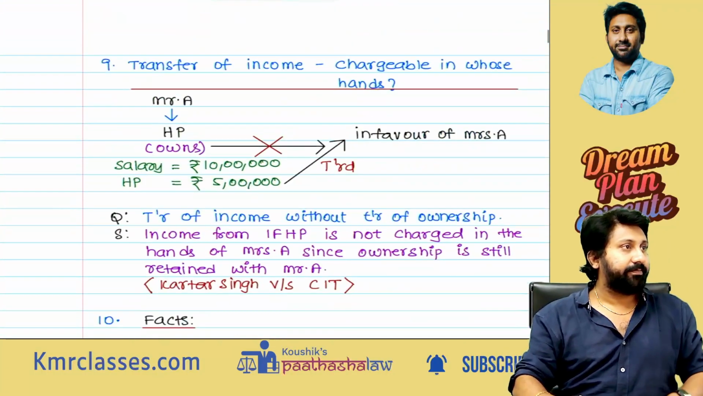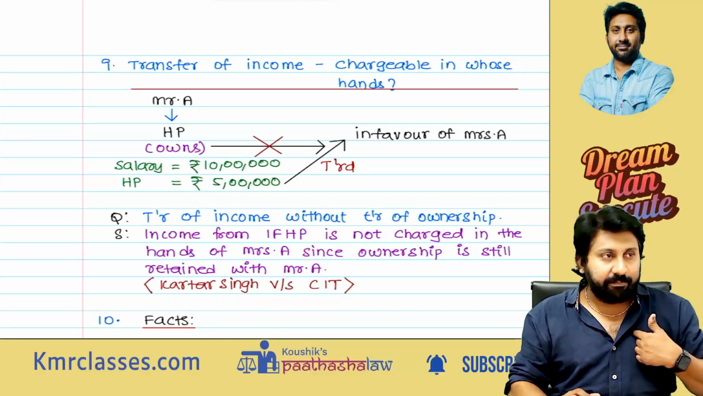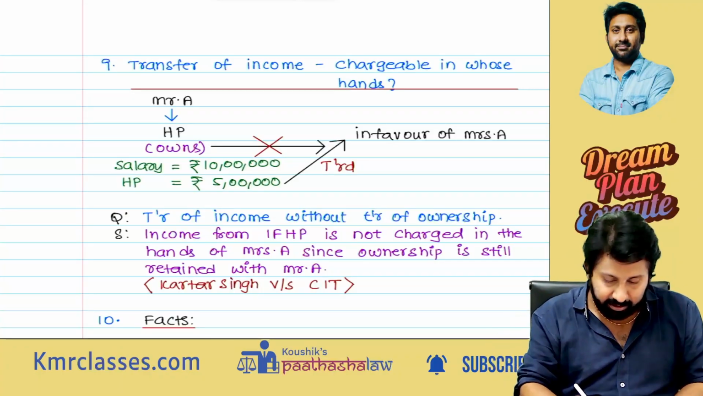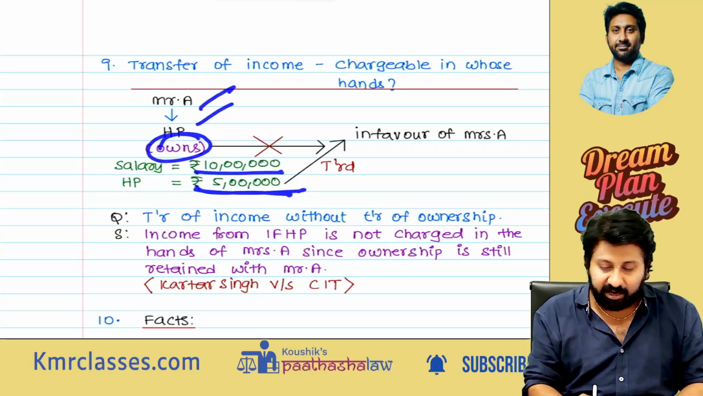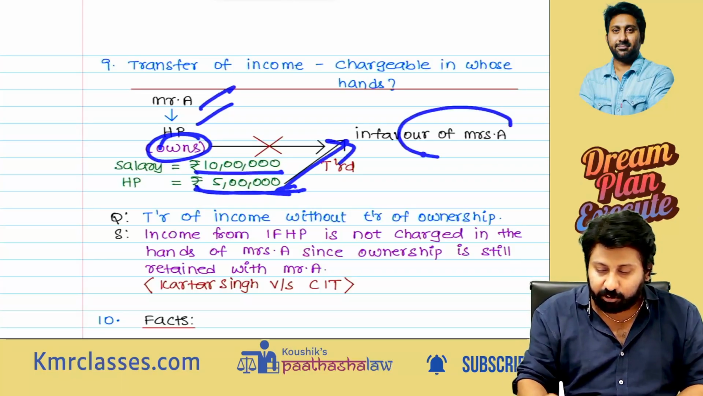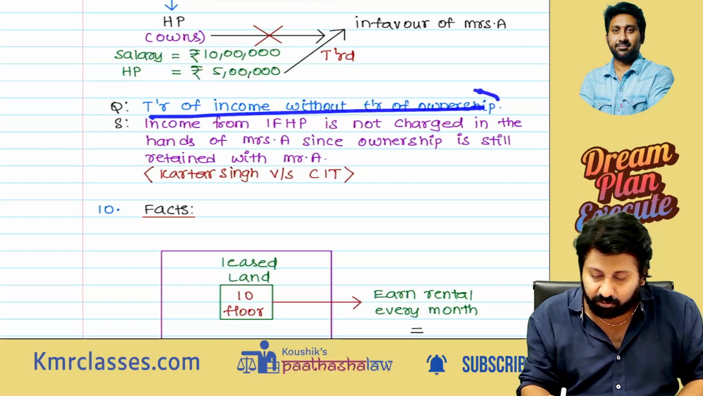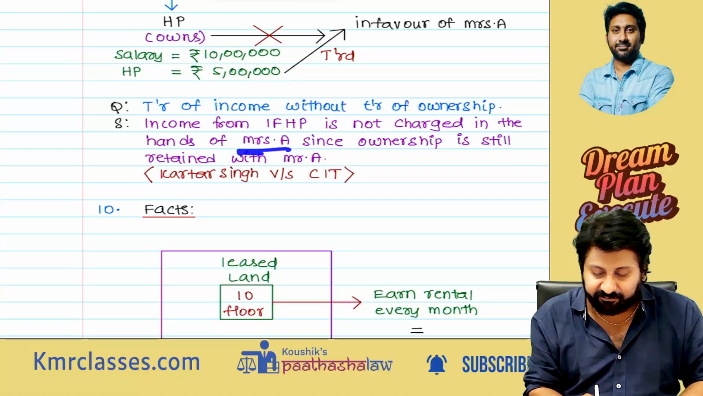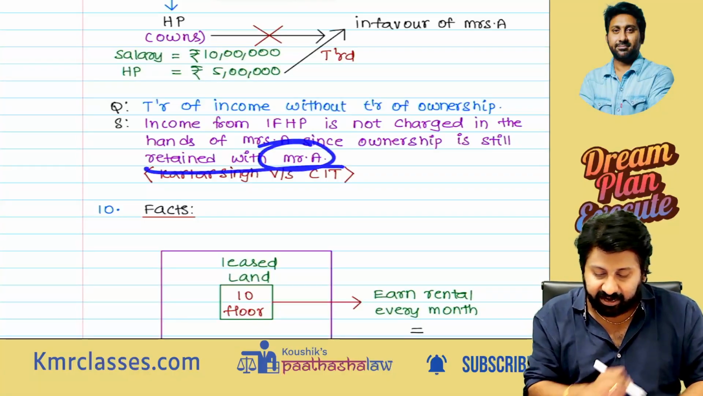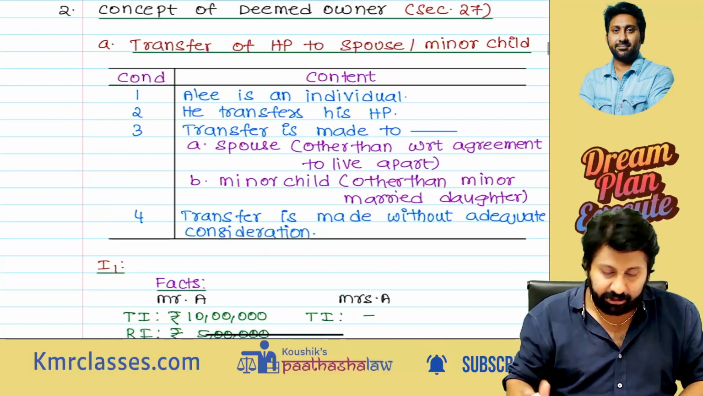Next issue. Transfer of income, chargeable in whose hands? I have a property, or Mr. A has a property, house property, owns. He is having a salary of 10 lakh, house property income of 5 lakh. This income is transferred to Mrs. A, wife. Now, who will be taxed? Transfer of income without transfer of ownership. Income from house property is charged not in the hands of Mrs. A, since ownership is still retained with Mr. A.